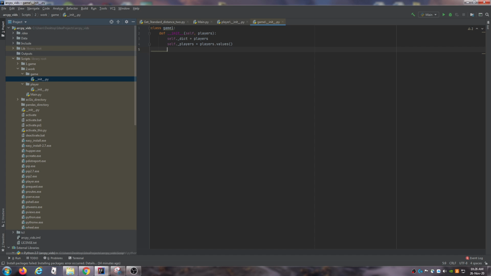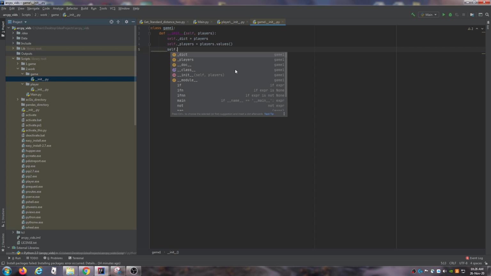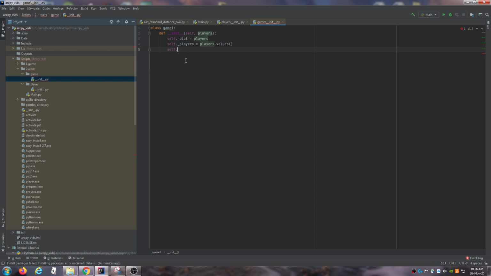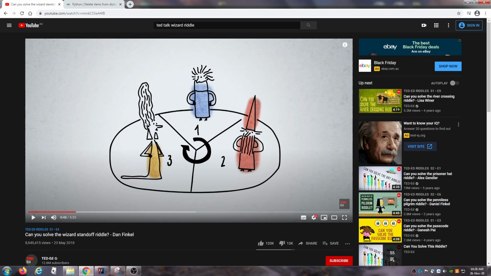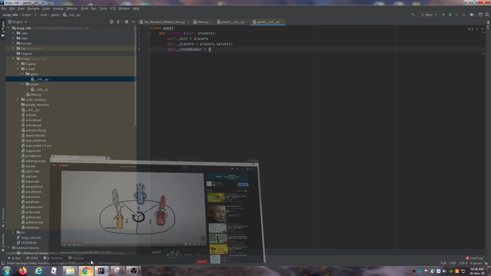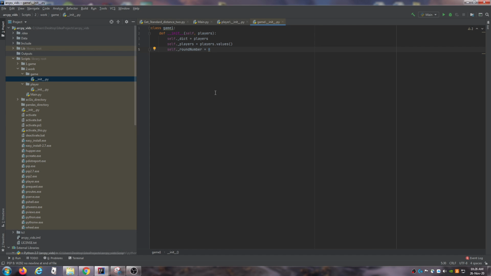And we're also going to create a new variable which we're not passing in. And this will just be the round number. So every single point in the tournament, we'll have round 1, round 2, and round 3. And when we get to, say, round 4, then we want to restart back to us again, to blue player. So we already know that we need to do that.